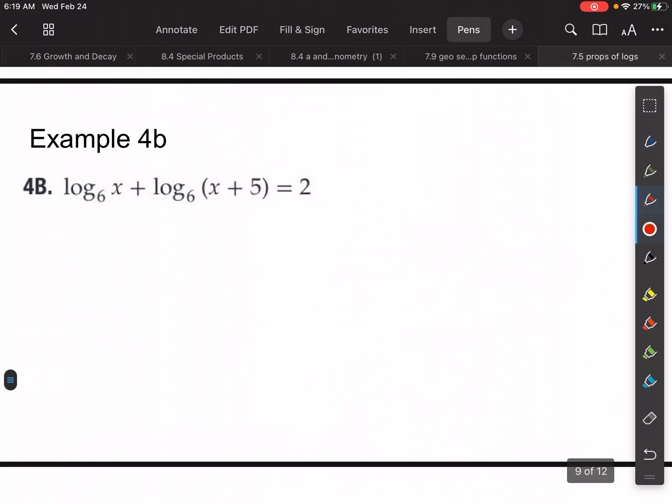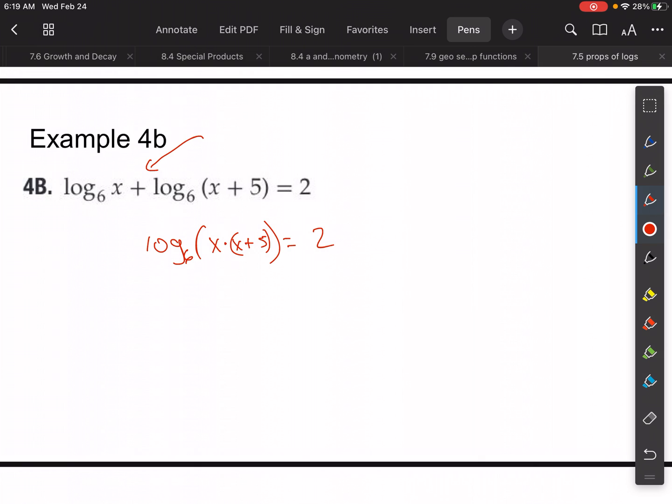Let's look at 4b, and I'd love for you to try this one out on your own just to see how you're doing with it. But let's look at this. So here we're adding two logarithms with the same base together, which means we're going to be multiplying. Okay, so this is the same thing as log base 6 of x times x plus 5 equals, and here it's just equal to 2. There's no logarithm on the other side.